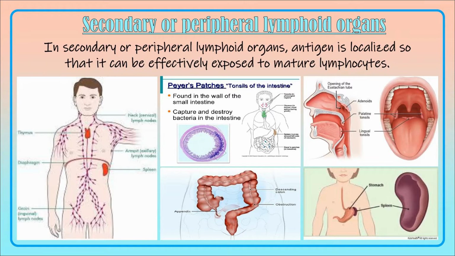Spleen is the second lymphoid organ. It is located in the abdominal cavity close to our diaphragm and the stomach. The spleen contains B cells and T cells, and this also brings about the humoral and the cell mediated immunity.